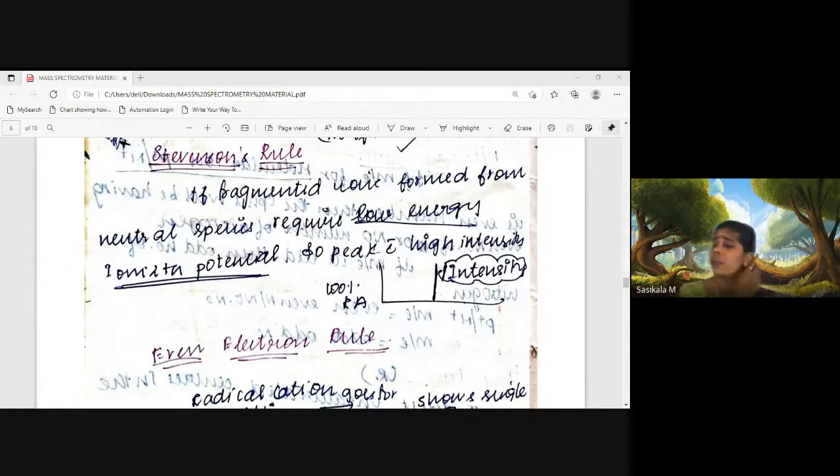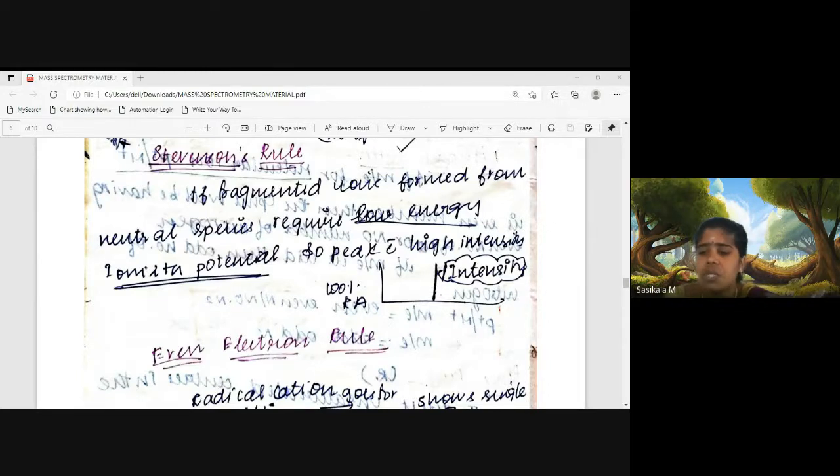So now, what are the peaks we have discussed? Molecular ion peak, M plus 1, M plus 2 and M plus 3 peaks. They are due to heteroatoms or halides, and this will give information about isotopes. The molecular ion peak will tell about the exact molecular weight of the molecule. And what is another peak?